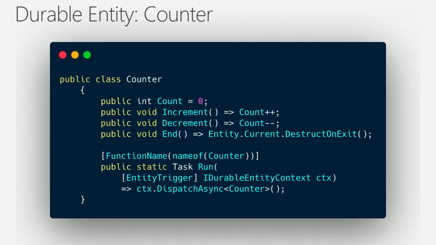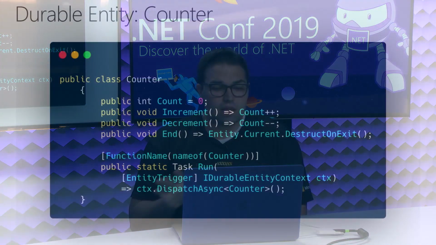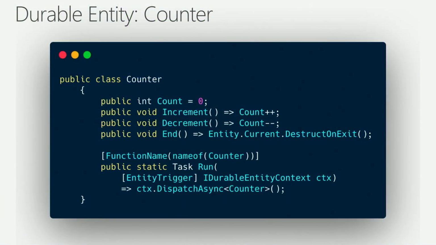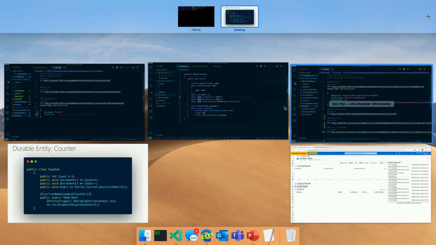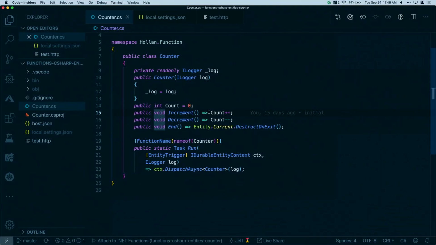In fact, if you've written functions before, the only thing here that might look a little familiar is this line at the bottom, which is like, hey, I have a function, which I'm going to call counter, but all it's saying is map this to a durable entity of class counter. That's the only code I have to write here for a function app. And Azure Functions with durable functions will now turn this into a counter. So let's check that out now. I have here in Visual Studio Code an example of that counter.